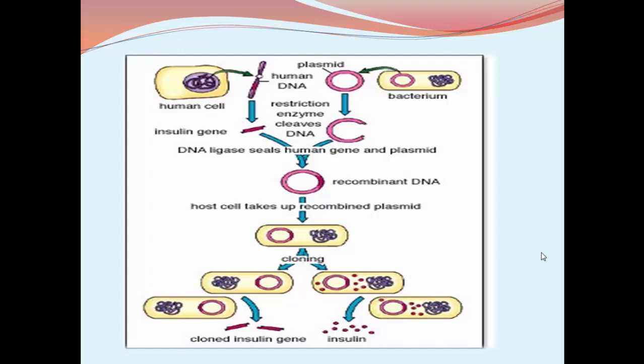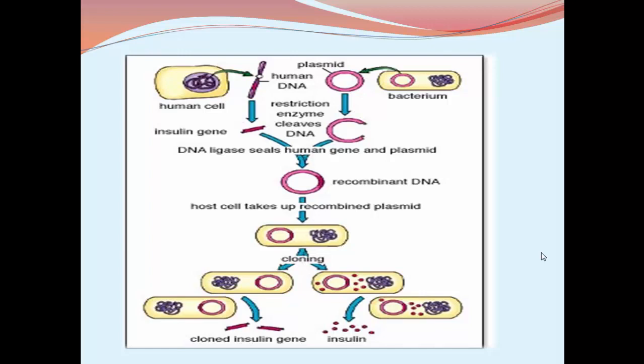This is the schematic representation where the genes coding for insulin, separately for the A chain and B chain, are cloned into the plasmid, and that rDNA plasmid is introduced into the host cell, that is E. coli. E. coli cells are transformed. E. coli cells are separately cultured on the culturing medium. A and B chains are separately synthesized. Later, the disulfide bond formation is executed between the A and B chains.